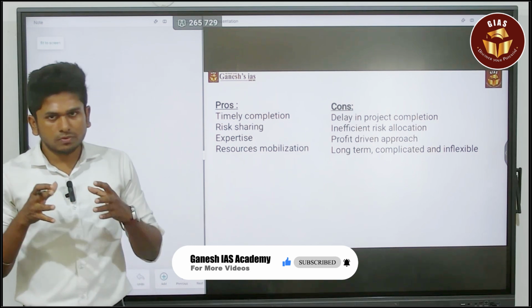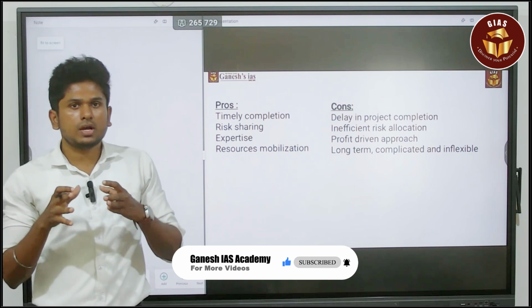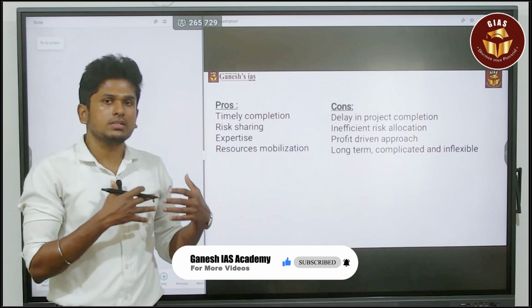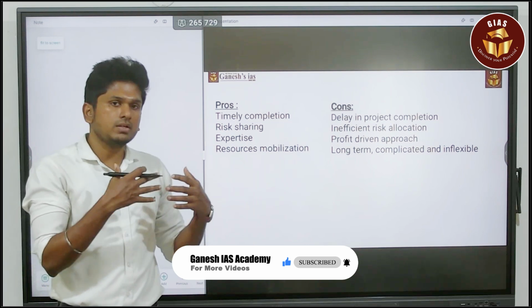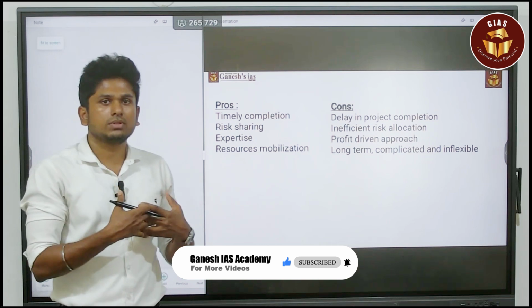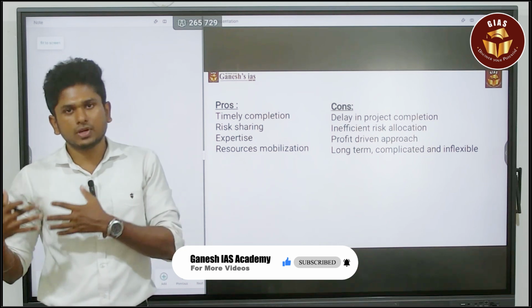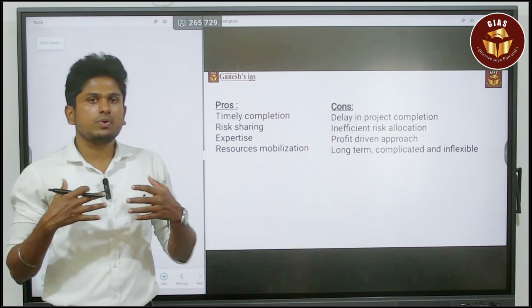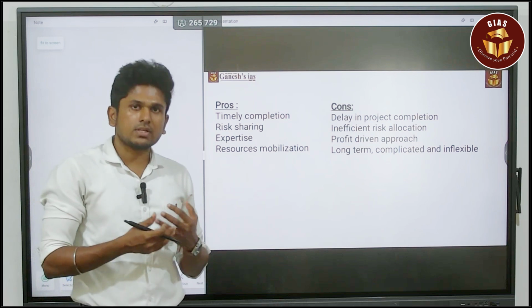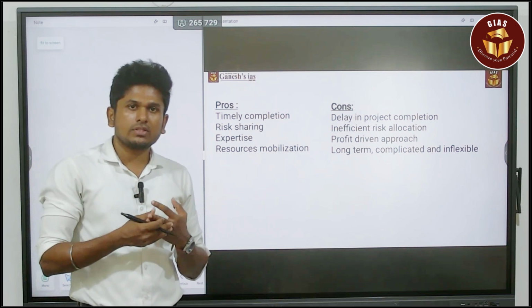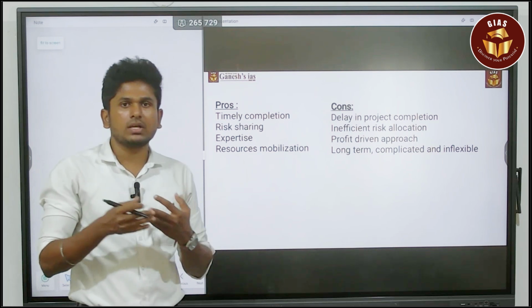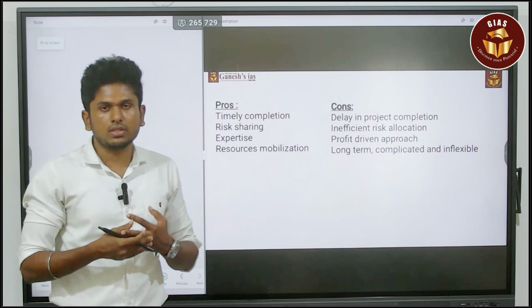But if India needs to achieve Viksit Bharat by 2047, definitely we need a triple P model, because the fund that the government can spend on projects is very limited. The reason is they are more focused on the welfare of the people. In that scenario, if you do not invest in infrastructure like roads, railways or airports, it is going to affect the growth of the nation. So there is a definite need of the triple P model for the achievement of Viksit Bharat by 2047.